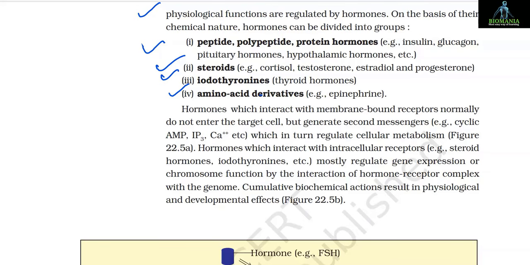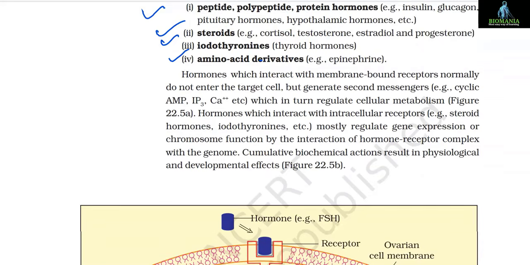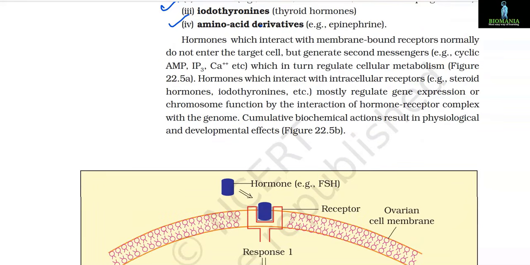Hormones which interact with membrane-bound receptors normally do not enter the target cell but generate second messengers, for example, cyclic AMP, IP3, calcium ion, etc., which in turn regulate cellular metabolism. Hormones which interact with the intracellular receptor, for example, steroid hormones, iodothyronines, etc., mostly regulate gene expression or chromosome function by the interaction of the hormone-receptor complex with the genome. Cumulative biochemical actions result in physiological and developmental effects.